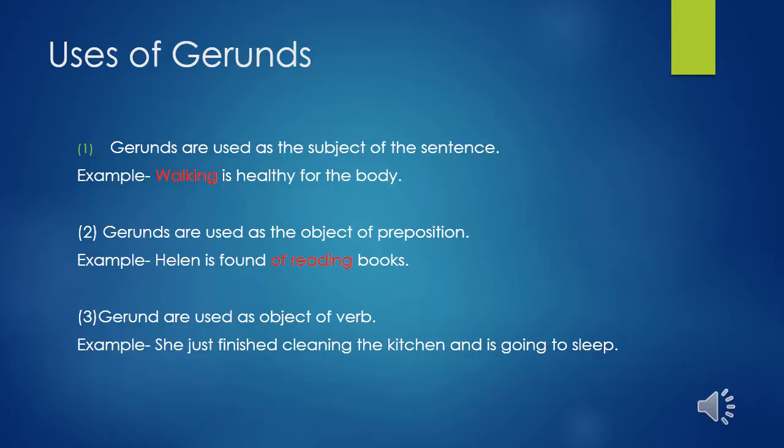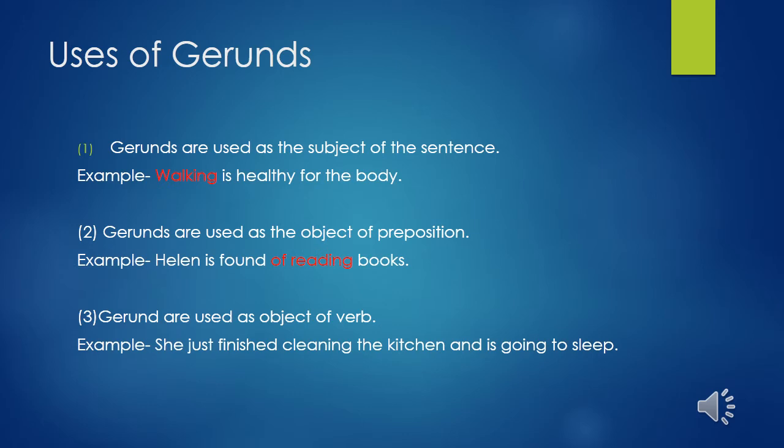In this slide, we will see the uses of gerunds, means how we can use the gerund. In the first case, you can see gerunds are used as the subject of a sentence. It means by using gerund, we can start a sentence. Gerund can come at the beginning of a sentence, like the example I have written here: walking is healthy for the body. What is walking here? Walking is the subject, is the helping verb. By using the gerund, we can start a sentence.